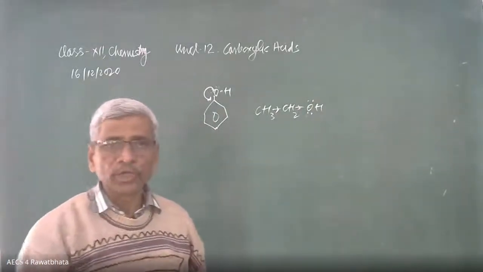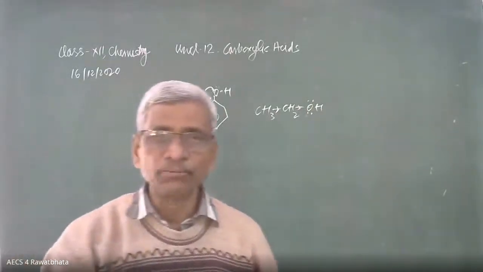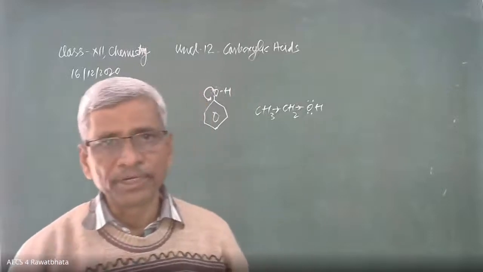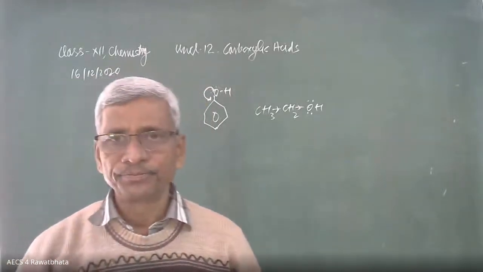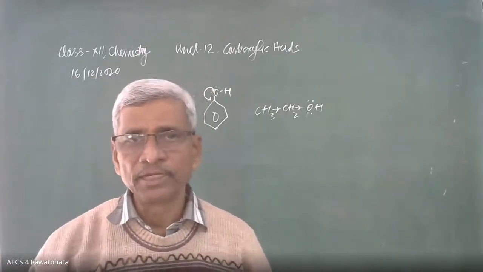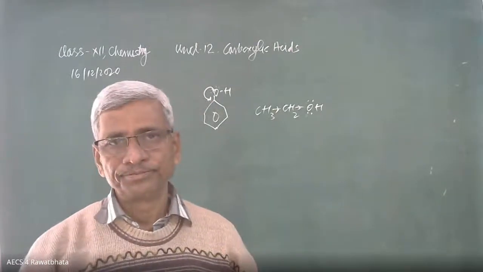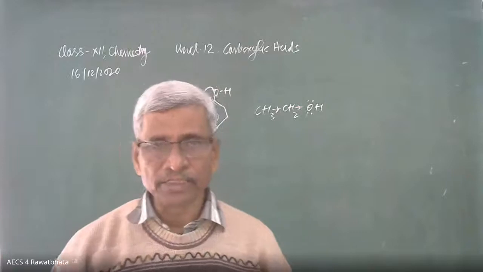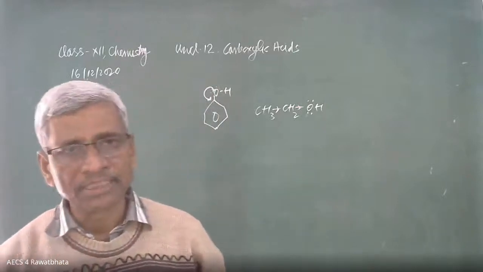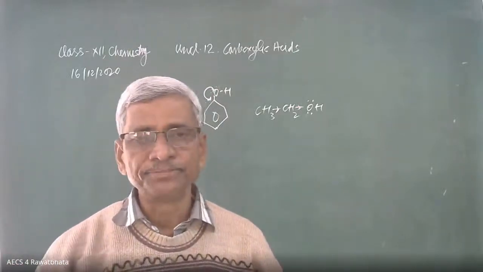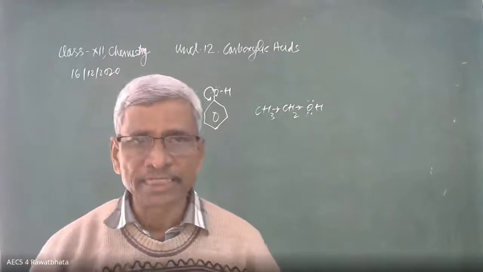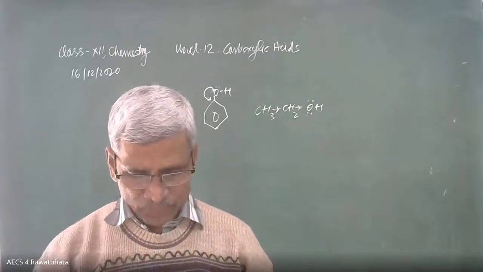Because of the more electron density over oxygen, it has more negative charge as compared to the oxygen of phenol. That's why ethanol has a higher dipole moment than phenol. This is because of the delocalization of the electron of the oxygen in phenol. Its charge separation becomes lesser, and it has less polarity.